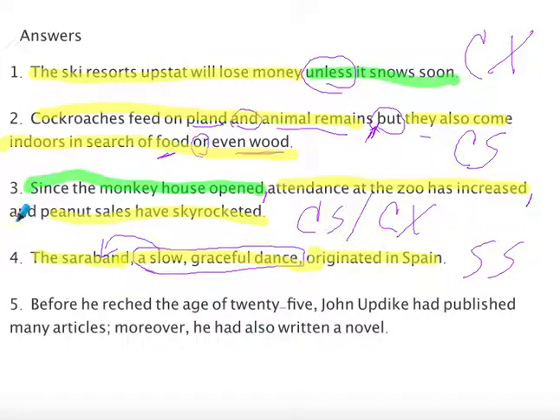And the last one. Before he reached the age of 25, John Updike had published many articles. Moreover, he had also written a novel. There's a dependent clause here. Can you figure out what the dependent clause is? Right here. That's the dependent clause, before he reached the age of 25.